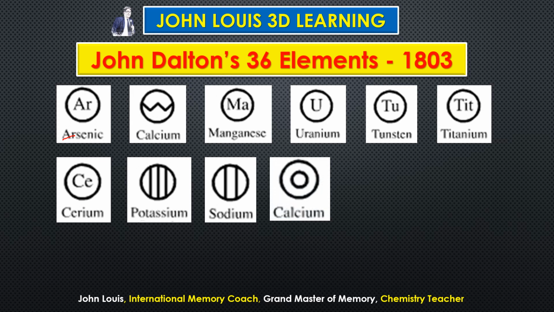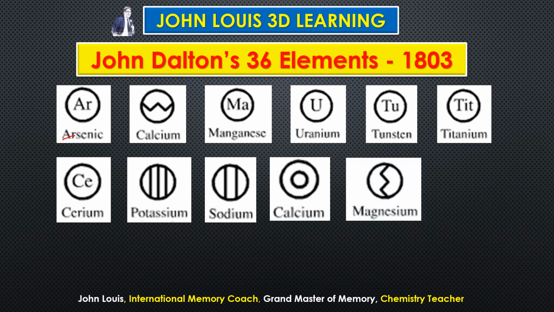And then for calcium, two rounds, so one circle and a small circle inside, calcium. Then magnesium, so already manganese, we have used Ma. This is also the first letter Ma, therefore circle. And for calcium they put W horizontally, here they put W vertically, am I right? The same W they put vertically for magnesium. So try to understand, correlate the calcium and magnesium, how they are represented. Okay.